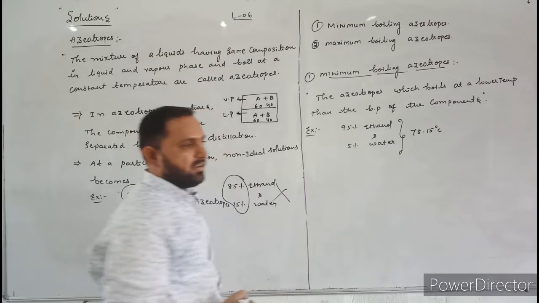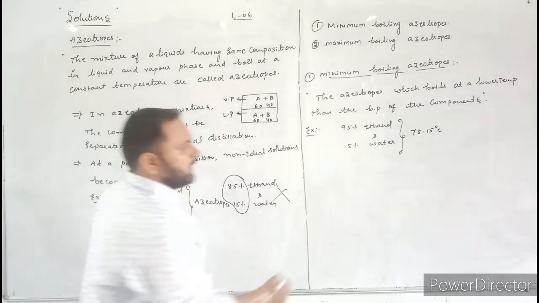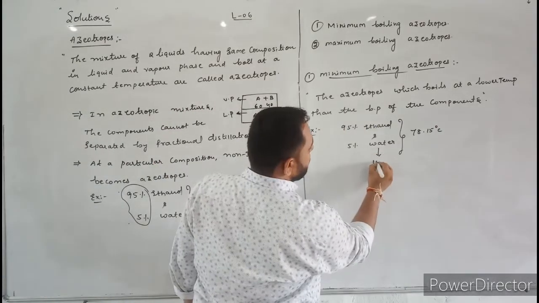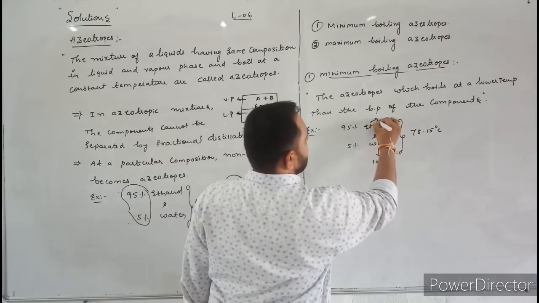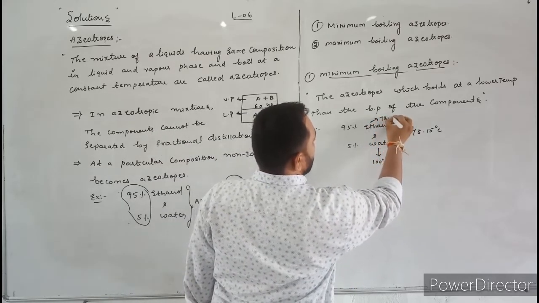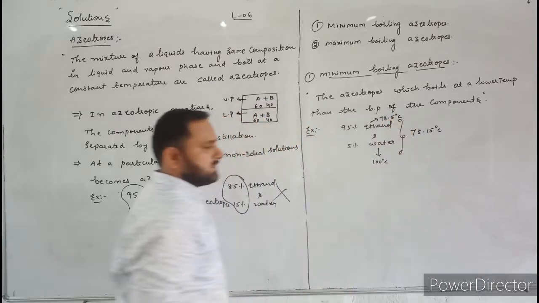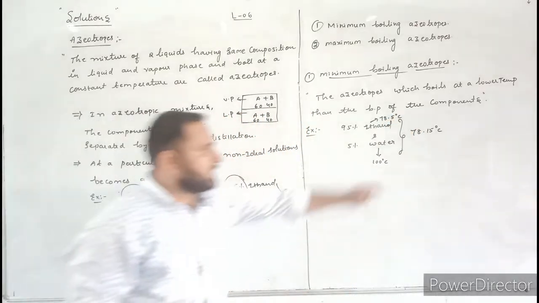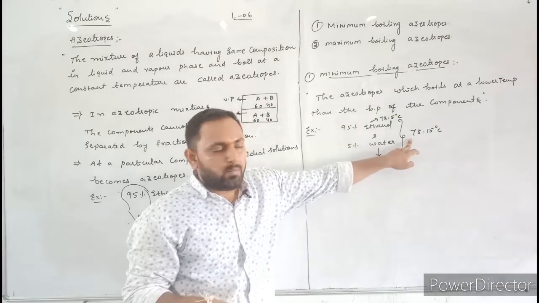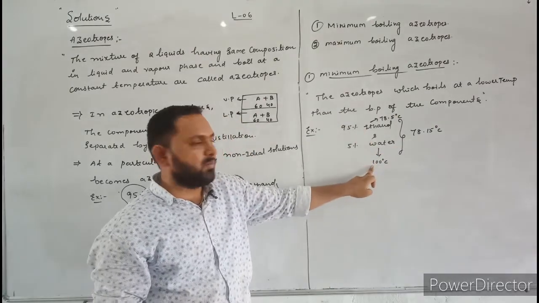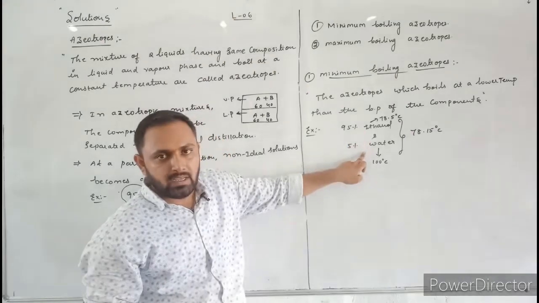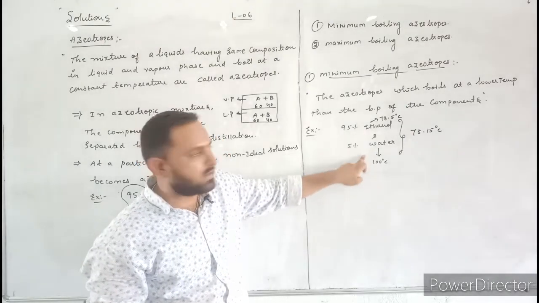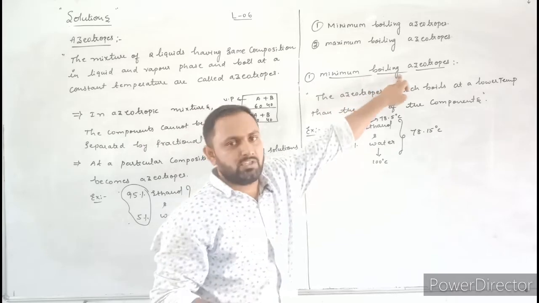This is the boiling point of the mixture. Now let us write the boiling point of water. The boiling point of water is 100 degrees Celsius. The boiling point of ethanol is 78.5 degrees Celsius. See here, the boiling point of the mixture is less than the boiling point of ethanol and the boiling point of water. That's why this type of azeotropic mixture is called minimum boiling azeotropes.